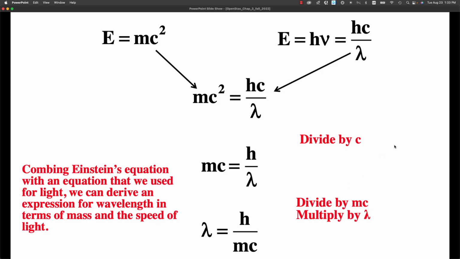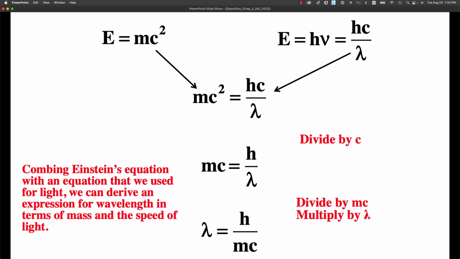We had just derived E equals hc over lambda, this equation here. E equals mc squared is Einstein's famous equation from relativity. If we take the mc squared and set it equal to hc over lambda, we get that. Now if we divide by c, we get this. And now if we divide both sides by mc and multiply both sides by lambda, we get the wavelength is equal to Planck's constant divided by mass and speed.